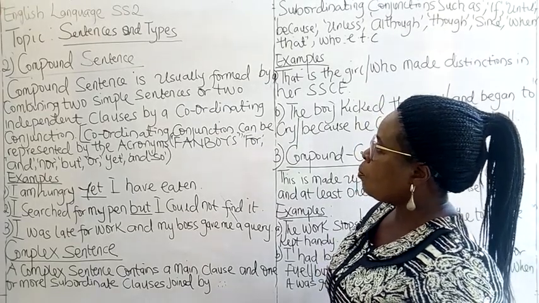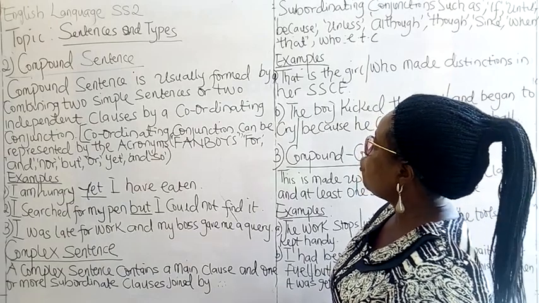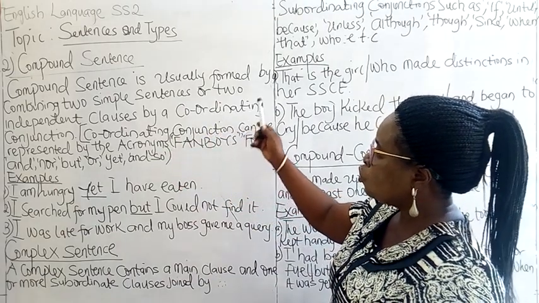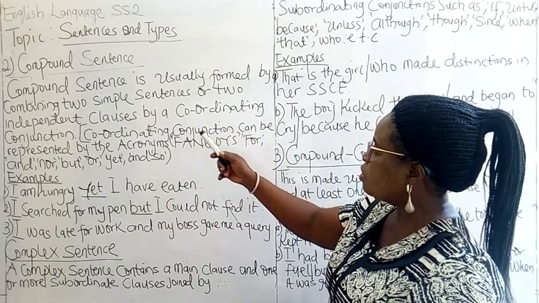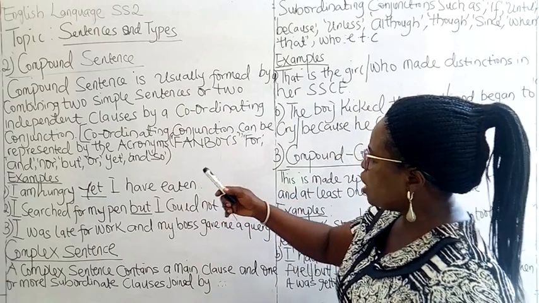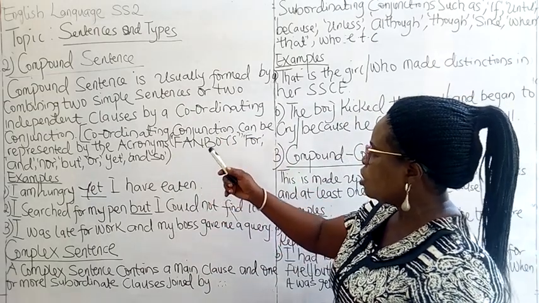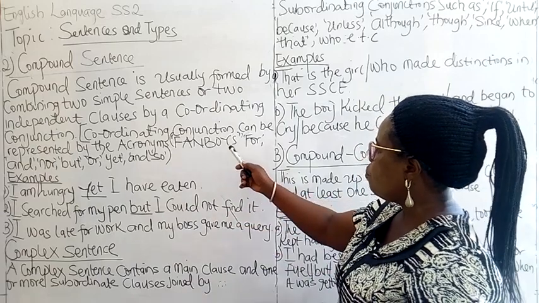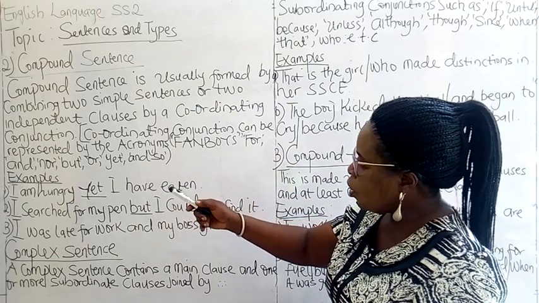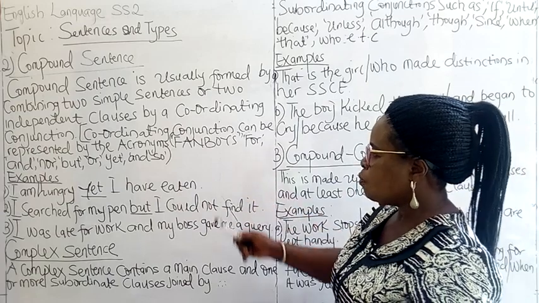2. Compound sentences. A compound sentence is usually formed by combining two simple sentences or two independent clauses by a coordinating conjunction. A coordinating conjunction can be represented by the acronym FANBOYS: for, and, nor, but, or, yet, and so.